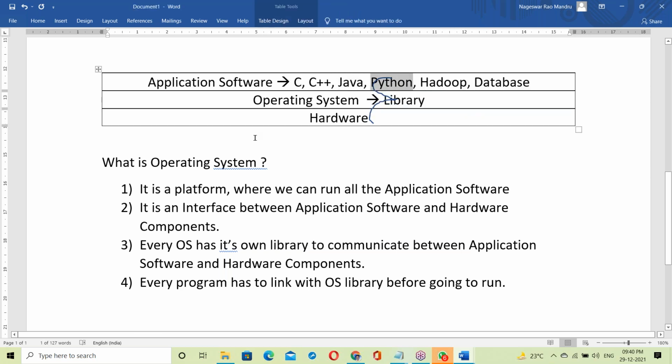Static linking and dynamic linking, we'll see next. I'll show it practically, don't worry. In C and C++, it is static linking. I'll take one C program and create an exe file, and we'll discuss very clearly what happens. For Java and Python, I'll also take a program and run it, and we'll discuss how dynamic linking works practically. So this is about OS.